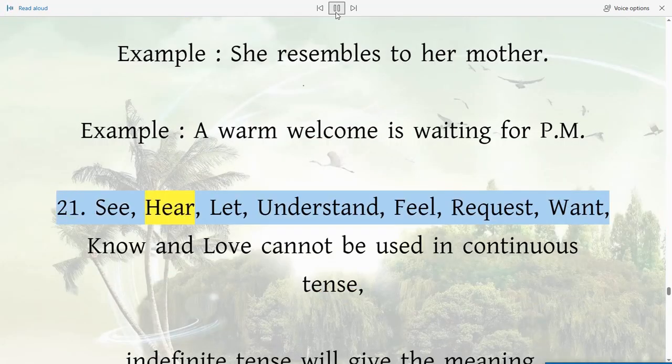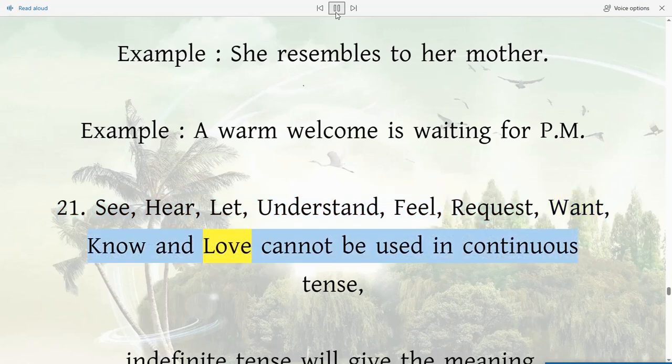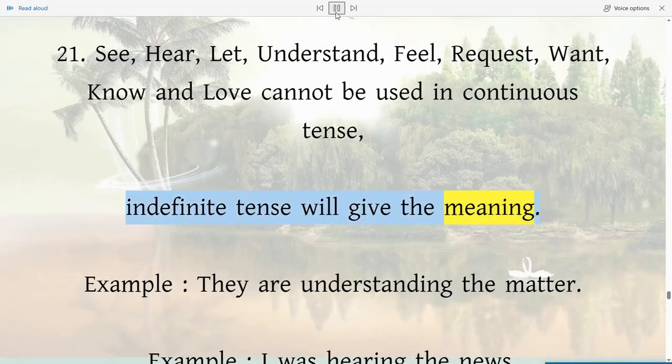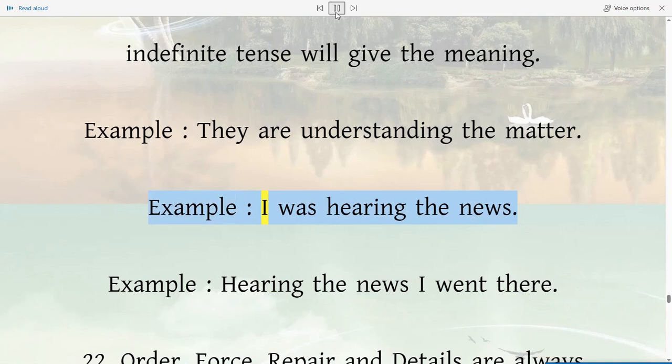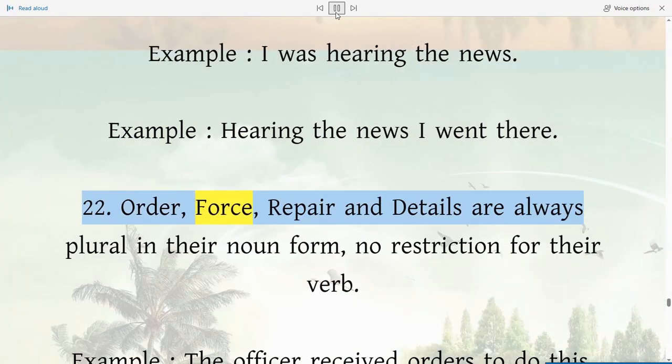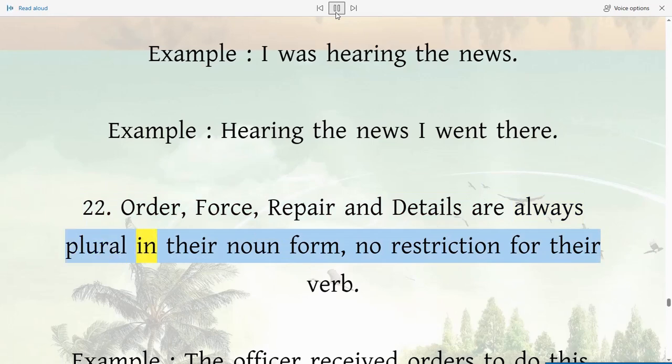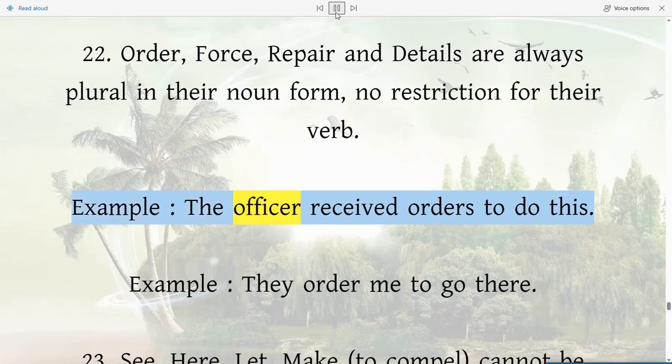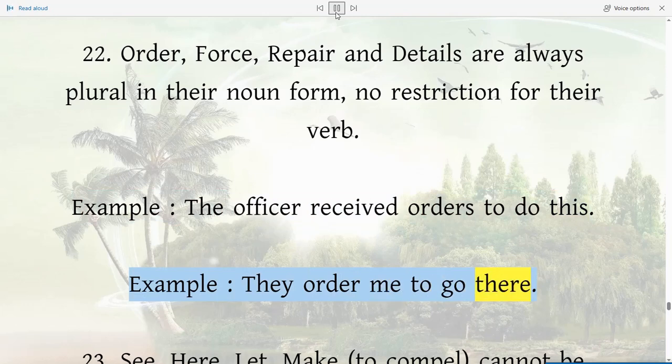21. See, hear, let, understand, feel, request, want, know and love cannot be used in continuous tense. Indefinite tense will give the meaning. Example, they are understanding the matter. Example, I was hearing the news. Example, hearing the news I went there. 22. Order, force, repair and details are always plural in their noun form, no restriction for their verb. Example, the officer received orders to do this. Example, they order me to go there.